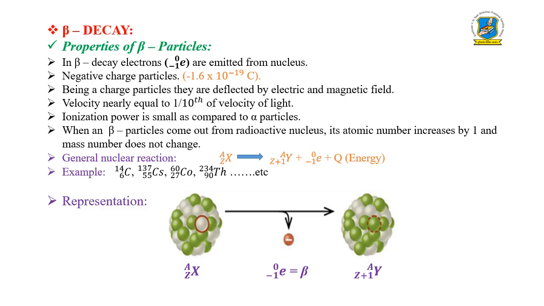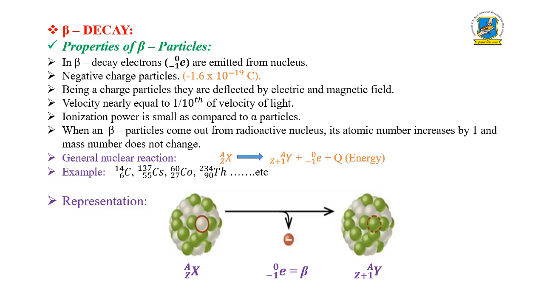That means the Z number increases by 1 and the mass number does not change, plus 1 electron. That 1 electron is nothing but the beta particle, and some amount of energy is emitted. Here are some examples of beta emitters: carbon-14, cesium-137, cobalt-60, thallium-234, and many more. Here is the representation.